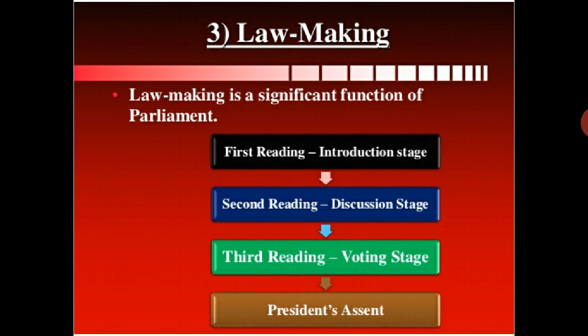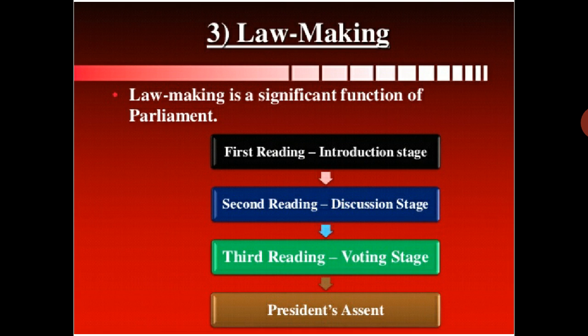Then second is the discussion stage. All are discussing the benefits and disadvantages of the bill. For example, if we do this, it is against the constitution. All this type of discussion is there. Third is the voting stage. Suppose 300 members are sitting, they give their vote.